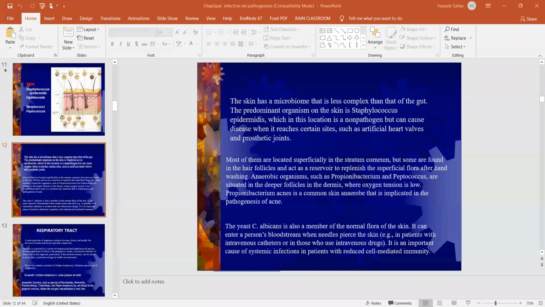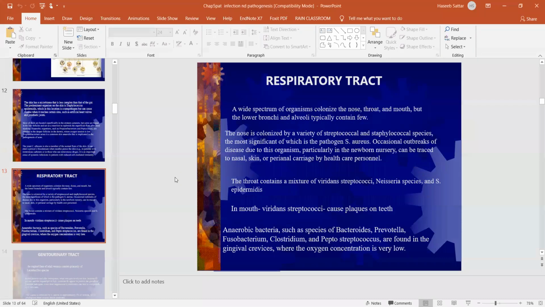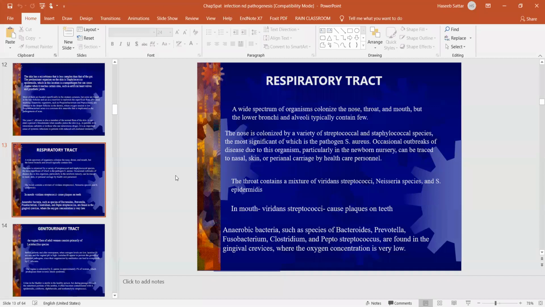So especially in those patients who are immunocompromised, there is a high risk of this yeast or fungal infection. So that is all about the microbiomes of the skin. So this is skin. Class understood? Any question?